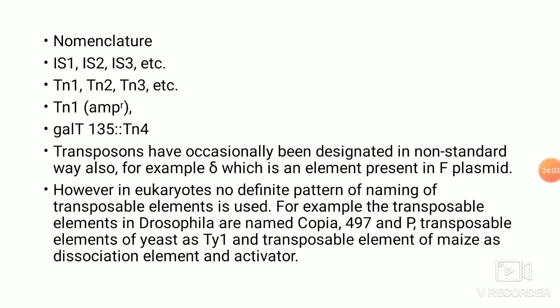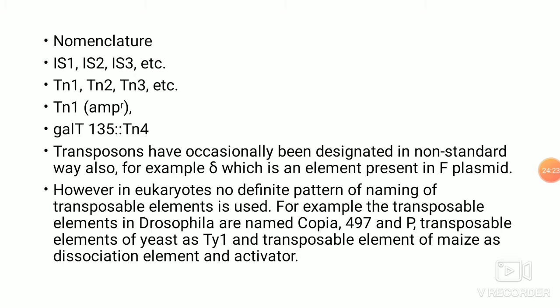The nomenclature was done initially in 1977 by Campbell, who started naming the bacterial prokaryotic transposable elements as insertion sequence 1, insertion sequence 2, 3, etc.